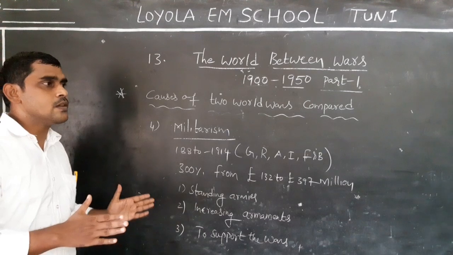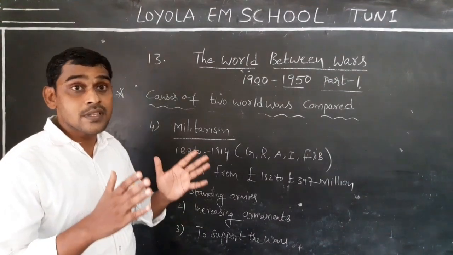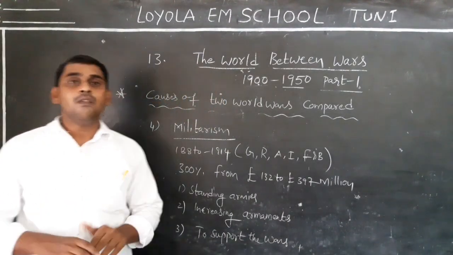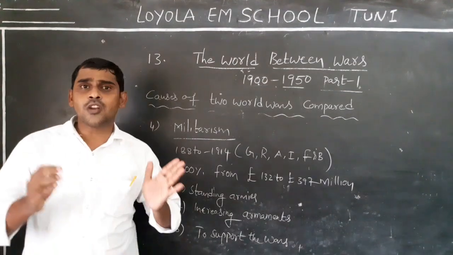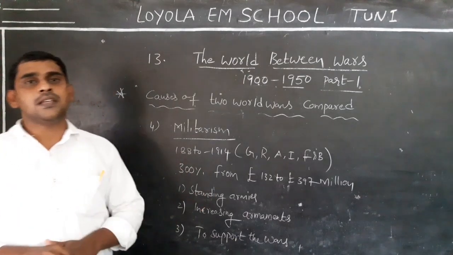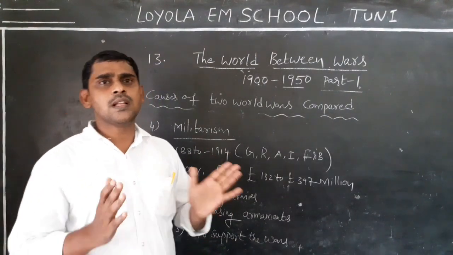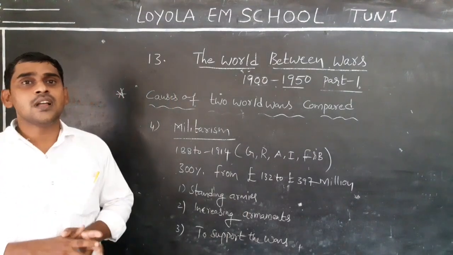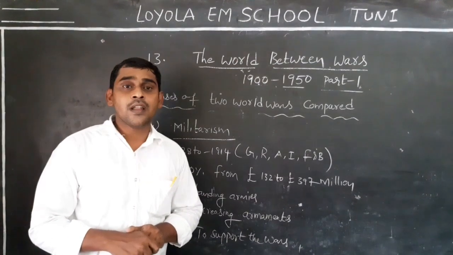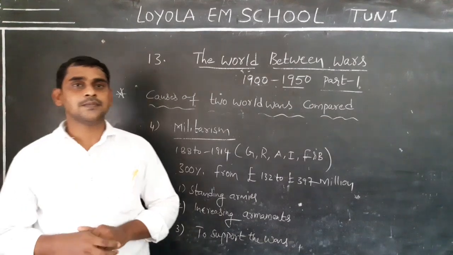And next, industrial complexes. Industrial complexes means only industries. The industries produced the weapons. When they produced the weapons, what did these industrial complexes do? They promoted one idea. What is that idea? Using war for a solution between two countries.